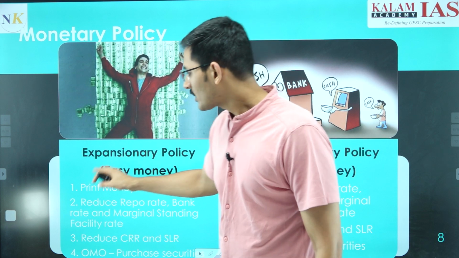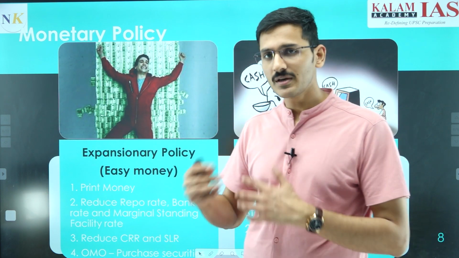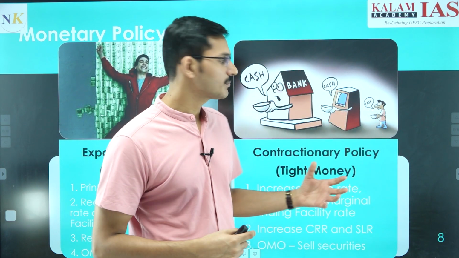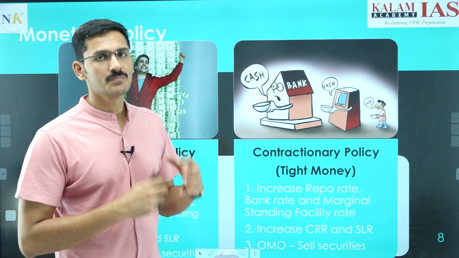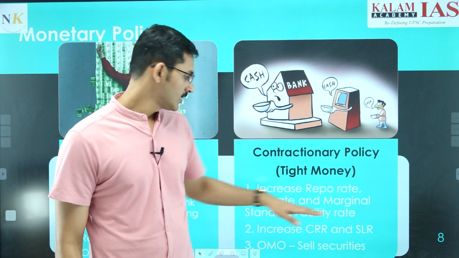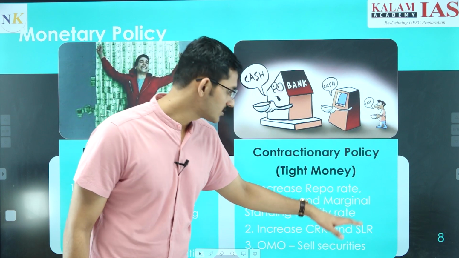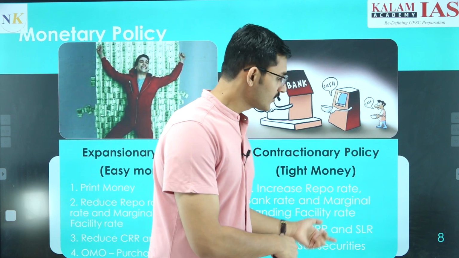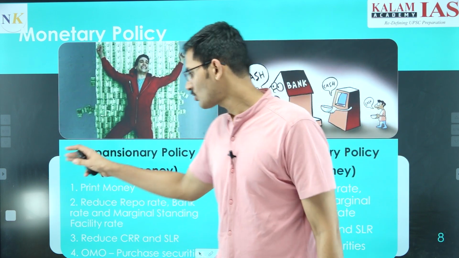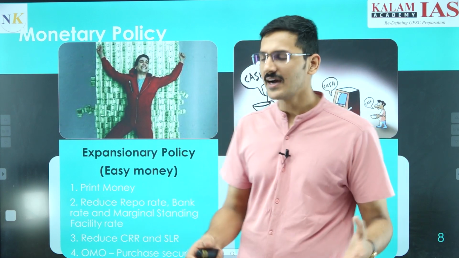And what are the other steps that can be taken by Reserve Bank of India to increase money supply in the economy? Exactly opposite of what was done in the contractionary monetary policy. In contractionary monetary policy, which is also called tight money, because the money supply in the economy is reduced by the Reserve Bank of India, they increase repo rate, they increase bank rate, marginal standing facility rate, cash reserve ratio, statutory liquidity reserve ratio. The opposite of that is done in the expansionary policy, which is also called easy money. Easy money is, the money is easily available in the economy because money supply is high in the economy.